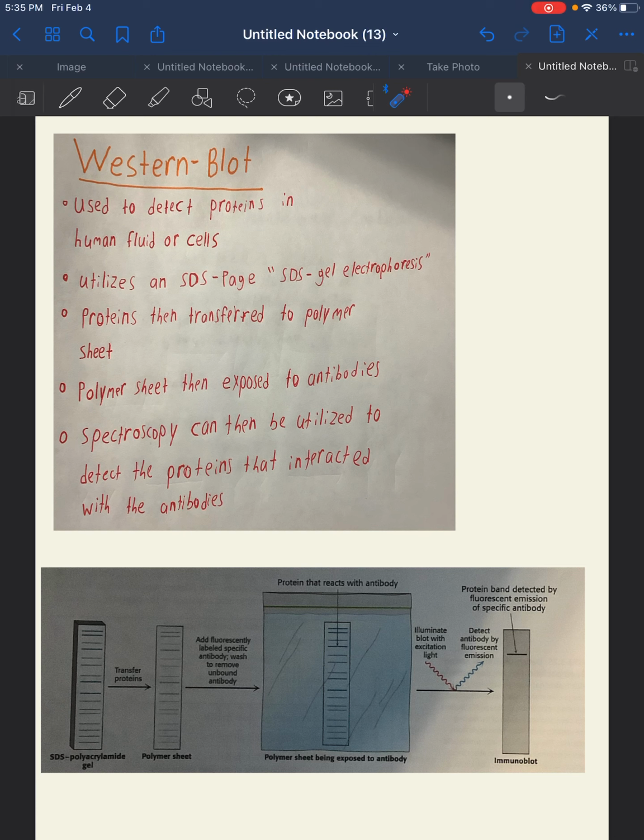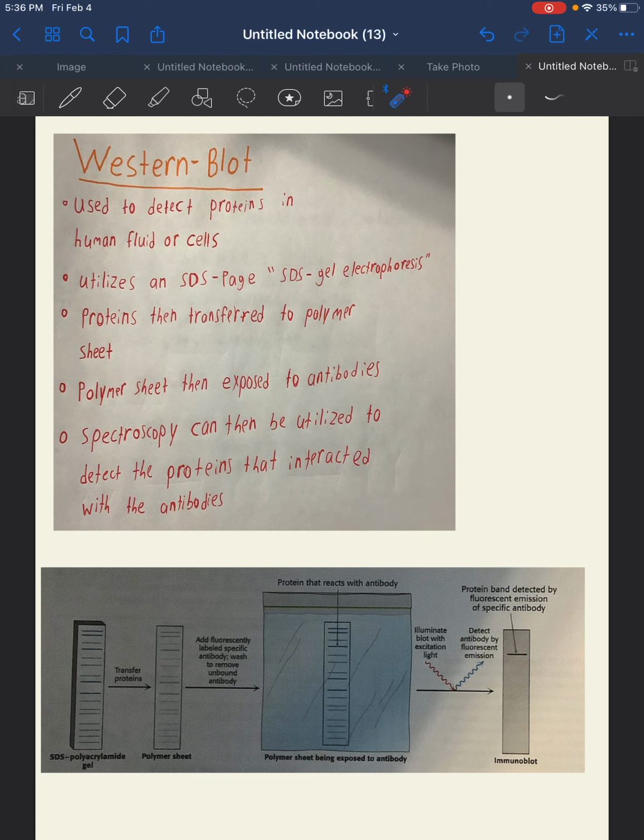Once they're on a polymer sheet, you can actually submerge the polymer sheet with these proteins into an antibody solution. So in this solution right here, there's a bunch of random antibodies floating around. And as we know, the proteins on here would be antigens. So then we can have the antibodies attached to the antigens if it is the desired antibody, because once again, that specificity. And then we can actually take out this polymer sheet that now has the antibodies attached to the antigens, and we can utilize spectroscopy or mass spectrometry in order to detect whether that antibody or antigen is present on that plate, because the spectroscopy reading would be a specific reading in order for us to determine it. And yeah, that is basically Western blot.